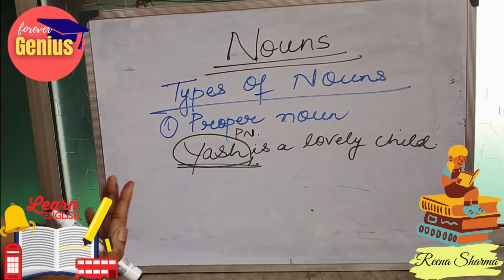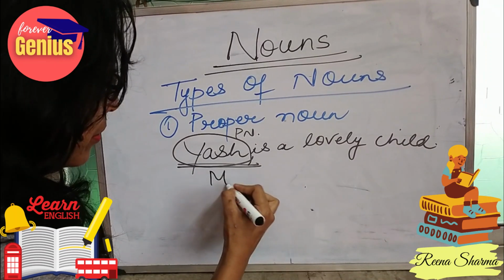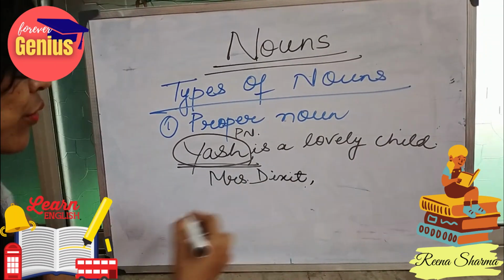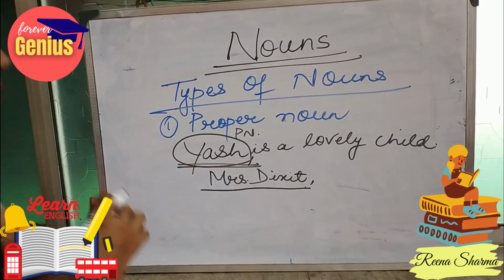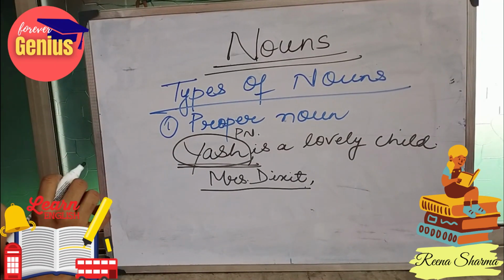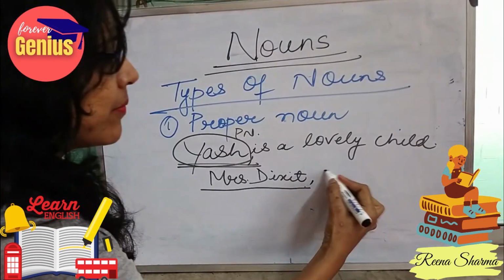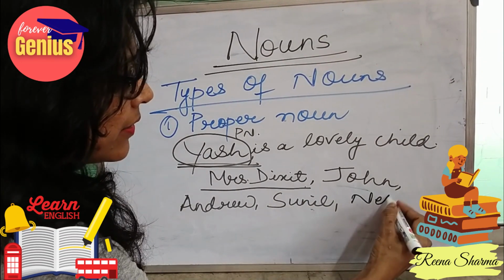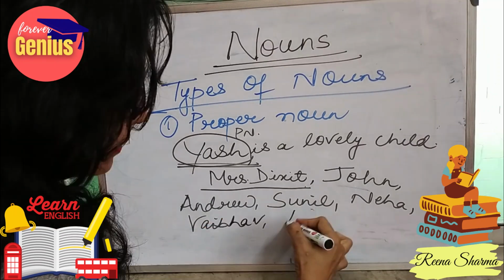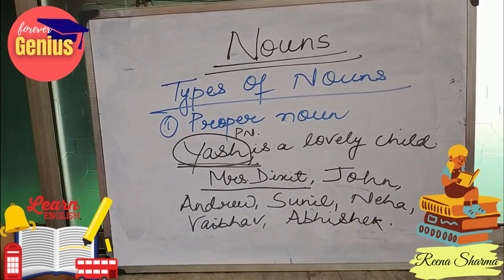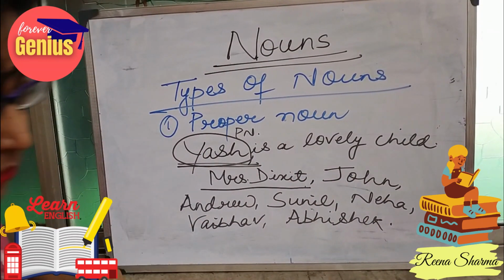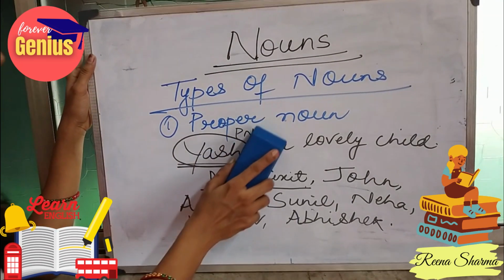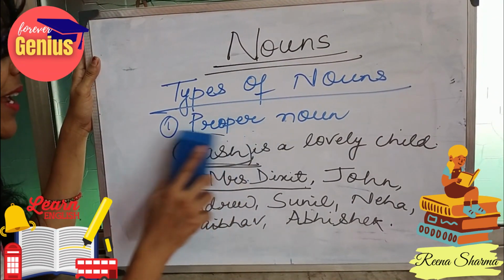We can also see some other names like Mrs. Dikshit. I am talking about Mrs. Dikshit, so this is a proper noun. Other names like John, Andrew, Sunil, Neha, Vaibhav, Abhishek are names of persons. It can also include names of places.